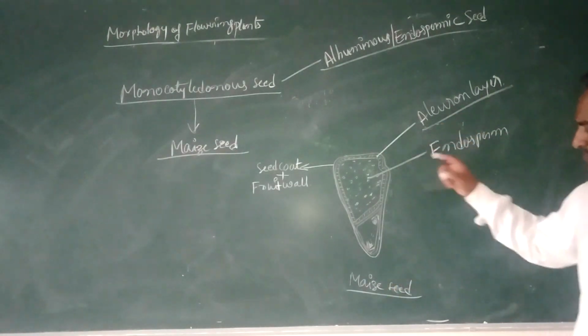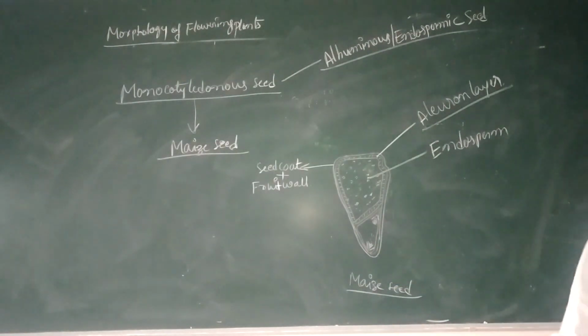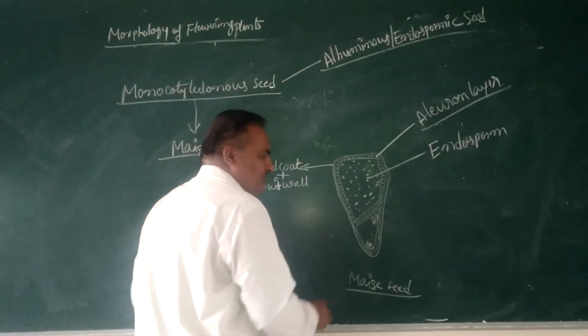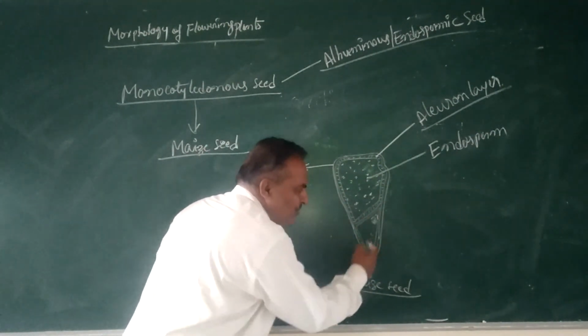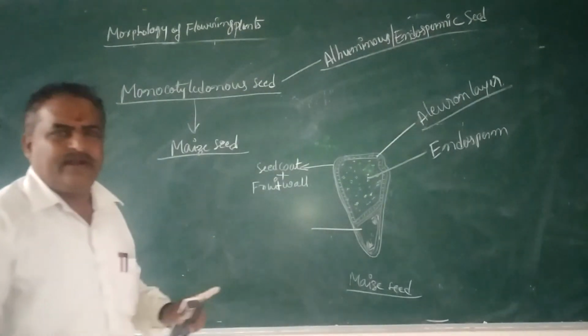In the lower region of this maize grain, there is a small portion that consists of the embryonal axis. It is towards one side. Only one cotyledon is present.